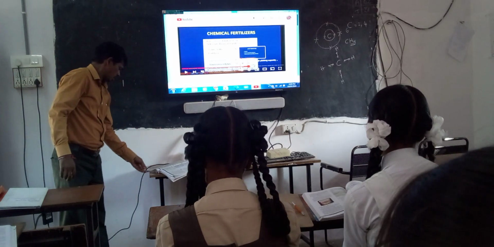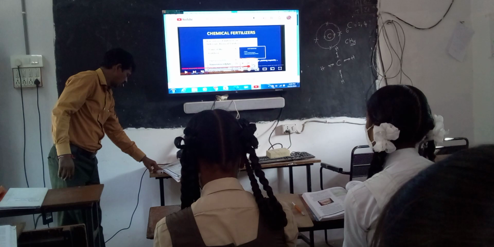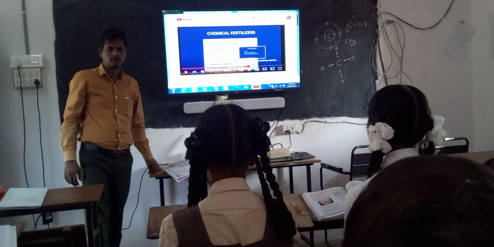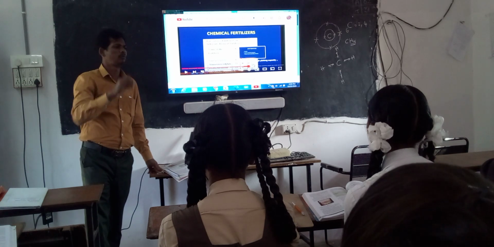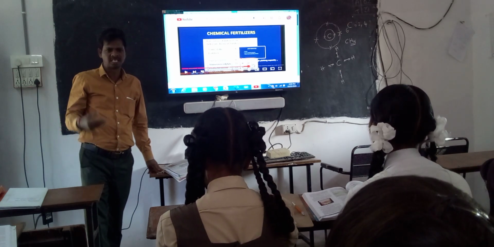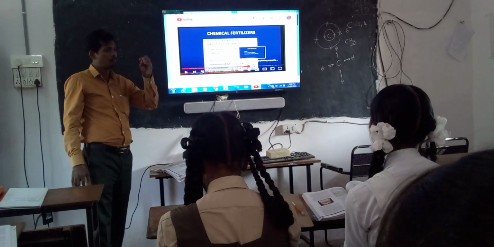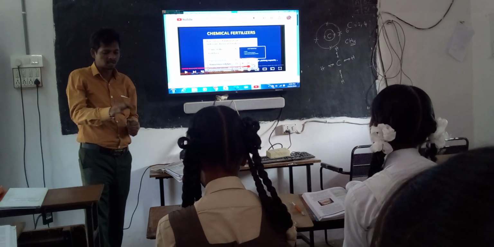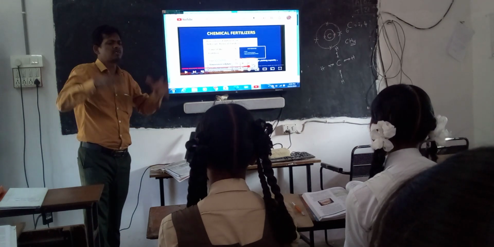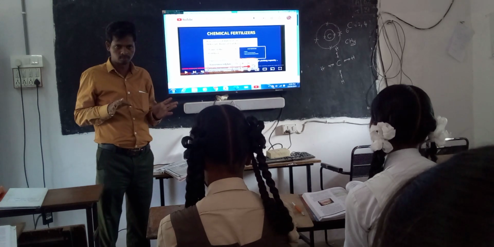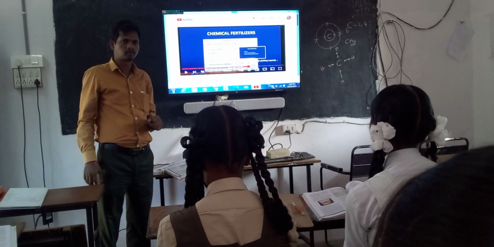We have already seen that plants get many of their nutrients from the soil. You already know that the maximum percentage of nutrients plants get is from the soil only. Some plants in the legume family trap nitrogen from the air and convert it to nitrates. The remaining plants, the maximum, absorb nutrients from the soil only.